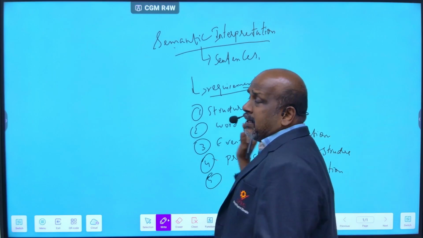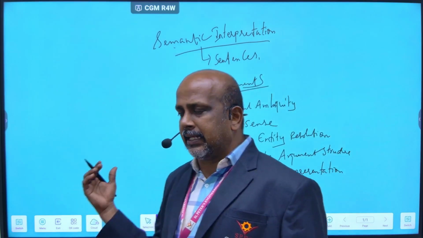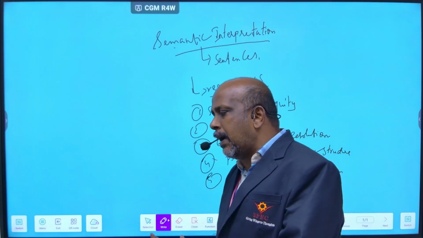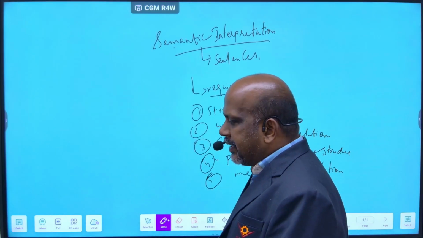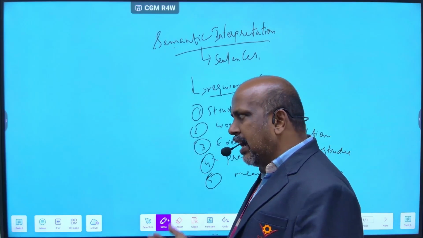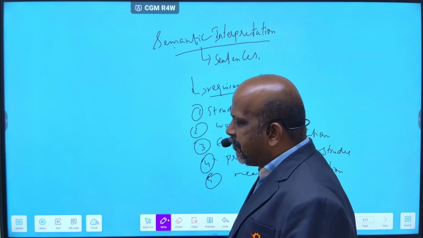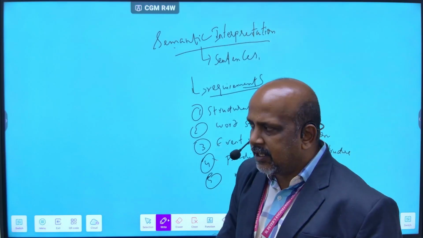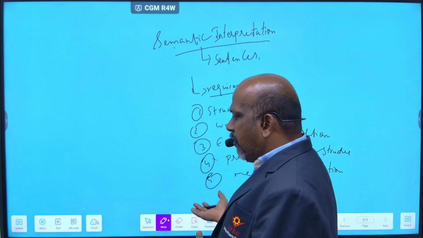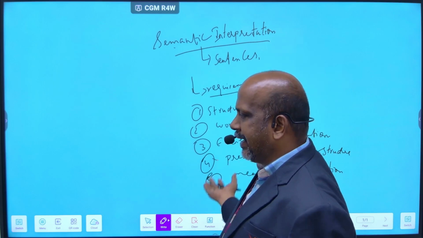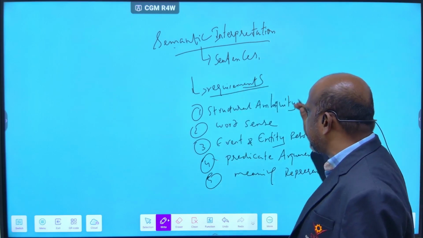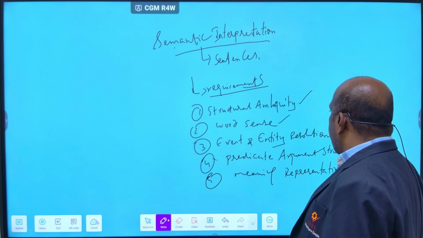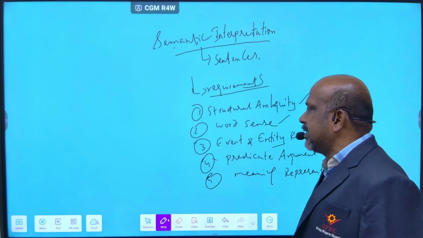So today the topic is semantic, and the next topic is semantic interpretation. It is a process of assigning meaning to a piece of language, whether a word, sentence, text or parsing. So it is mainly based on sentence based analysis. There will be some requirements for achieving semantic interpretation: structural ambiguity, word sense, event and entity resolution, predicate argument structure, and meaning representation.